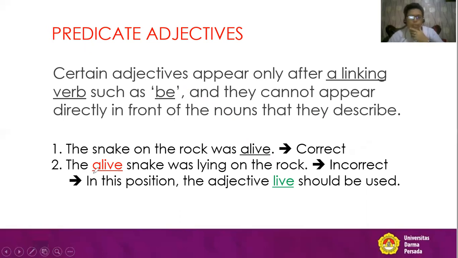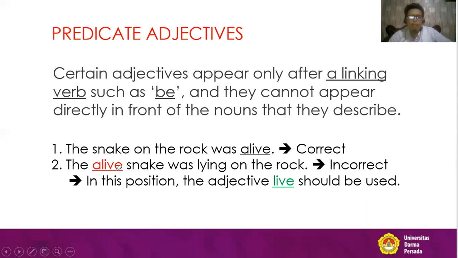What about this one? Number 2. Alive, like this one, but we have a different position. The alive snake was lying on the rock. We have alive and then we have snake. So that means we put the adjective alive before the snake.